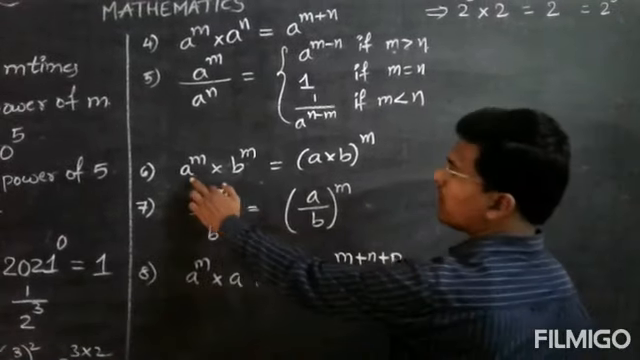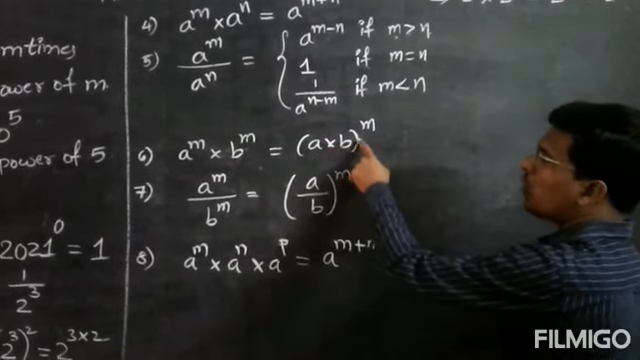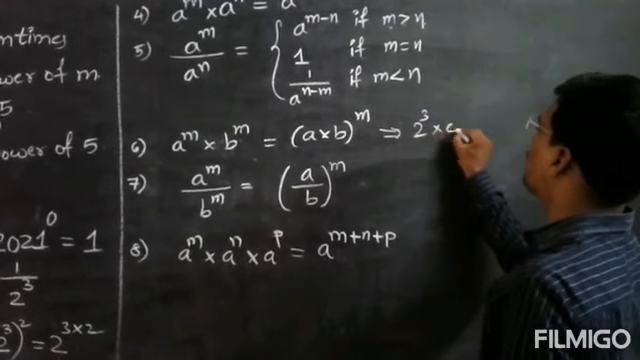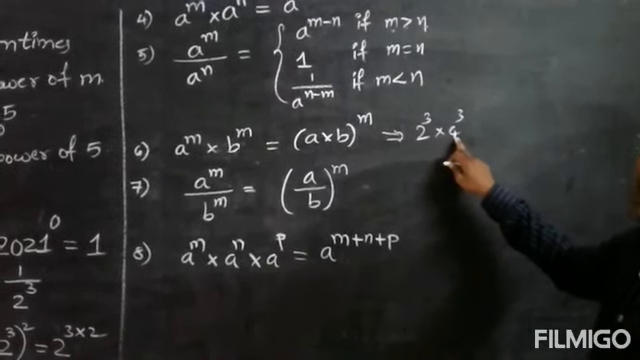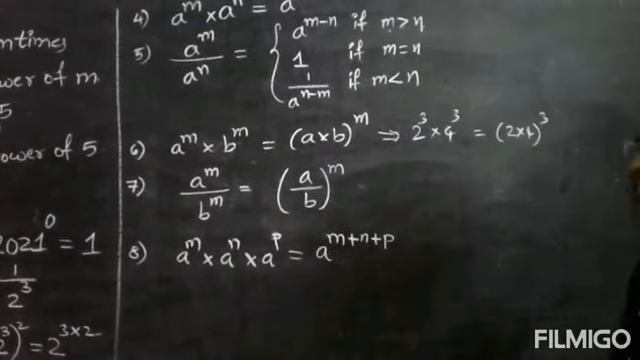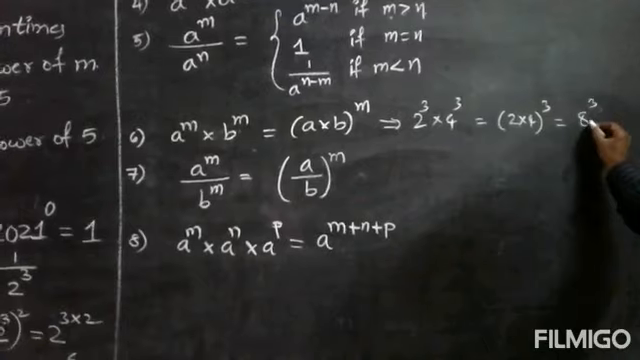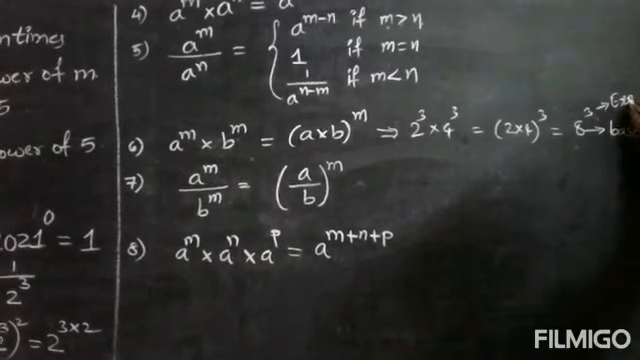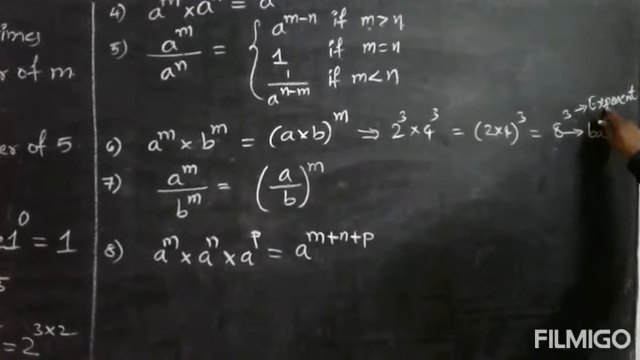Okay. Next, sixth formula, a to the power of m into b to the power of m is equals to a into b whole to the power of m. So here you can see 2 to the power of 3 into 4 to the power of 3. Here both the powers are same but the bases are different. So we can write it as 2 into 4 and whole to the power of 3. 2 4s are 8 and 8 to the power of 3. So here 8 is known as base and 3 is known as exponent.